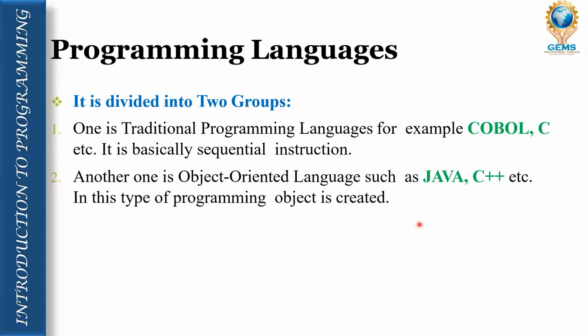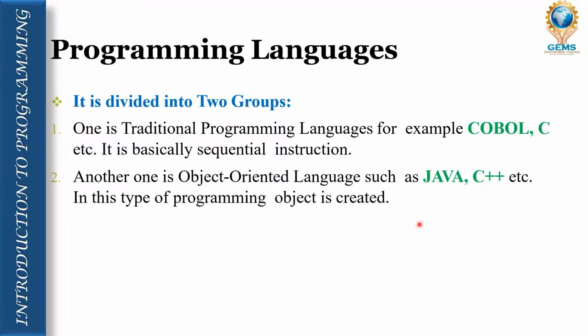But object oriented programming languages like Java, C# and C++ are known as object oriented programming languages, and in this type of programming language an object is created. Class and object are two basic concepts used in object oriented programming languages. I hope, my dear students, it's clear for you.